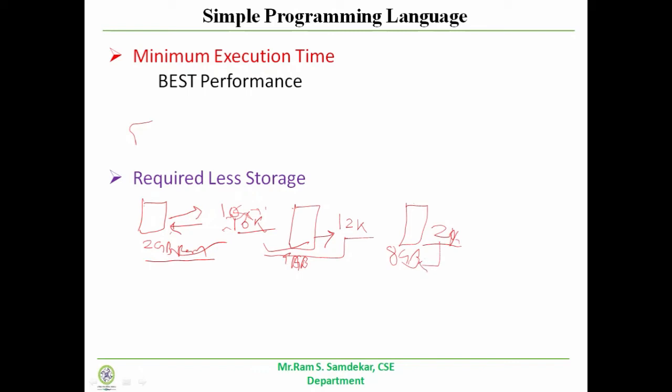So whenever the memory increases, the cost increases, and here the aim of the team is to build consumer devices, and when the consumer wants to purchase a device, they think about the cost of the product. For that purpose we need a programming language that requires less storage.